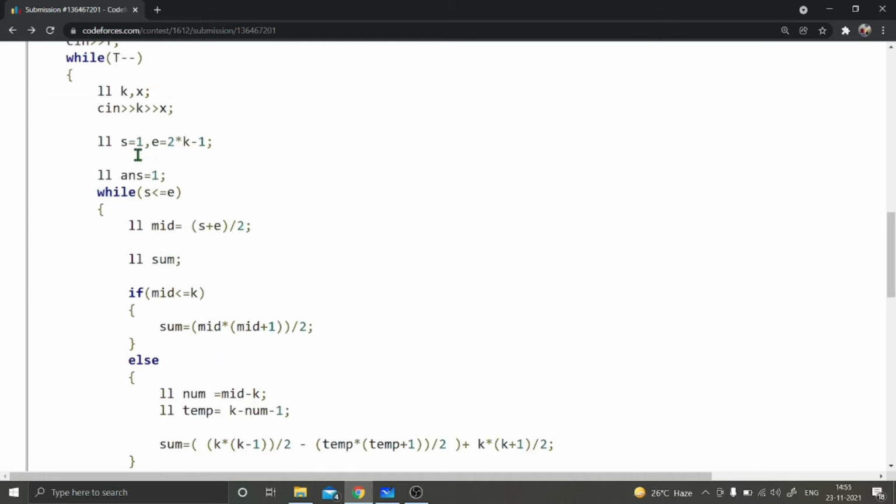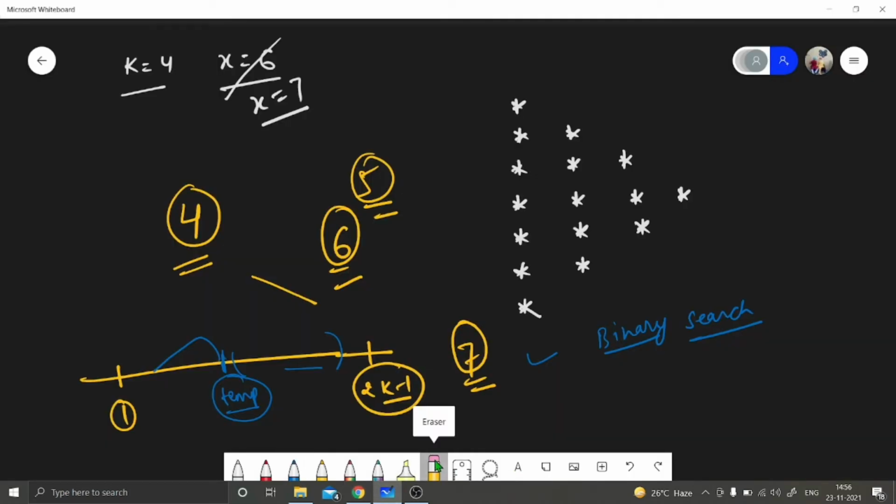Now consider s as start, e as end. So our answer range starts from 1 and ends at 2k minus 1. That is the maximum range. Now after that, I am initializing answer with 1. Forget it, we will come to that later. Now I am making a loop while s is less than or equal to e, and every time I will calculate its middle value. Let's try to understand how it works.